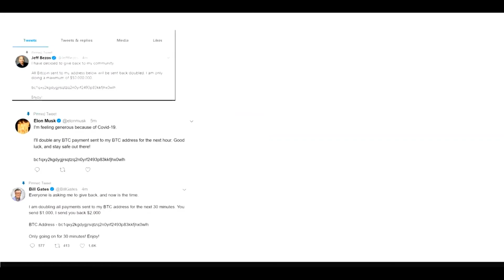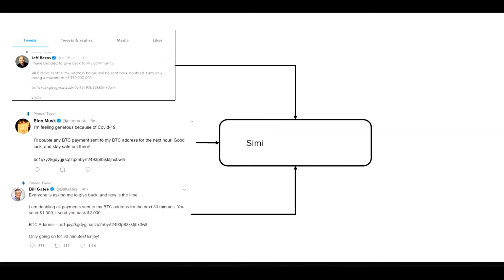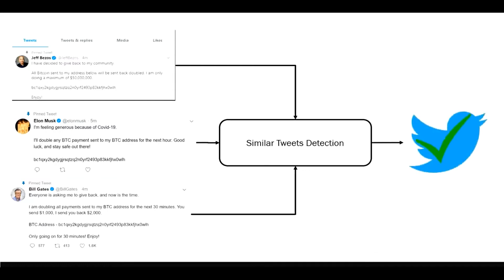So given a problem statement, let's say in the future, to prevent these types of attacks, Twitter wants to build a system that is capable of detecting similar tweets and rejecting them based on a similarity index.